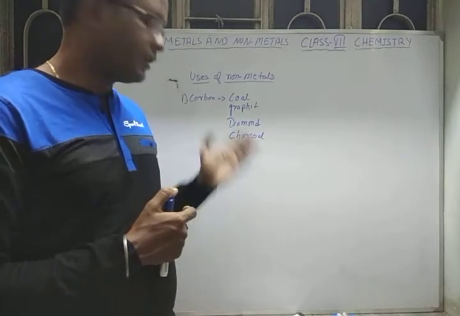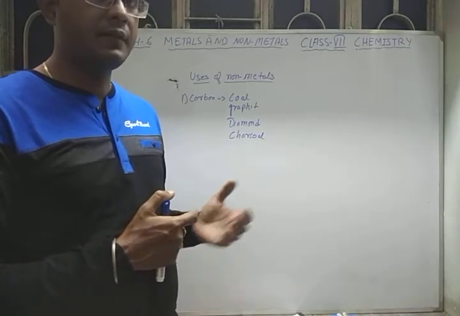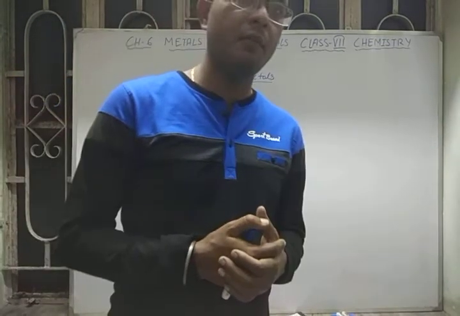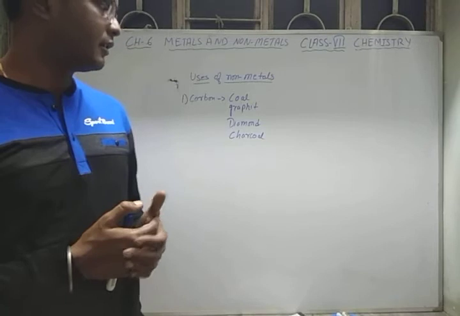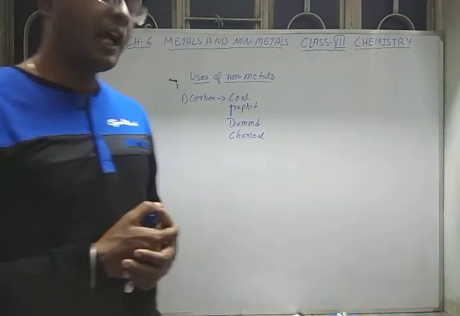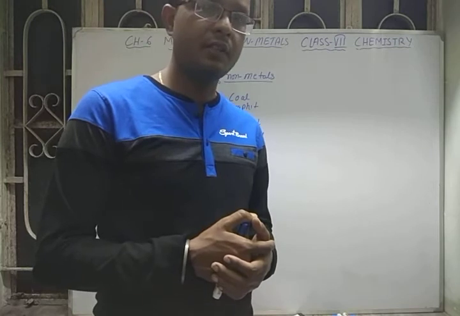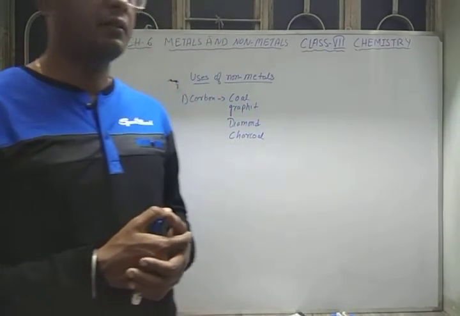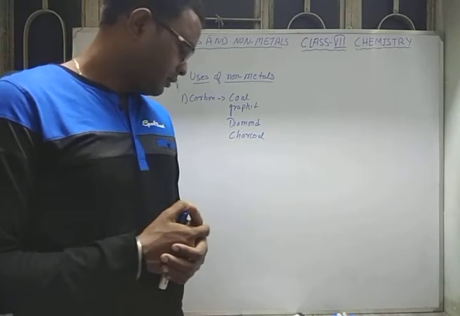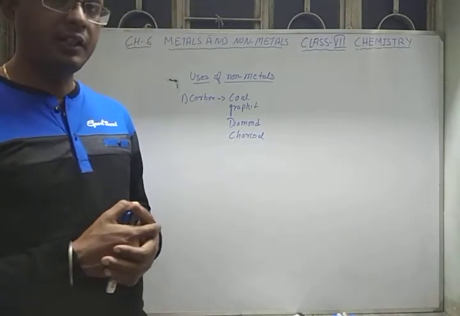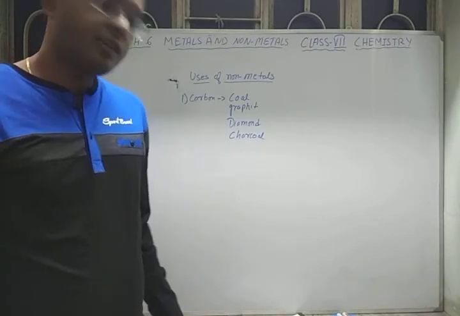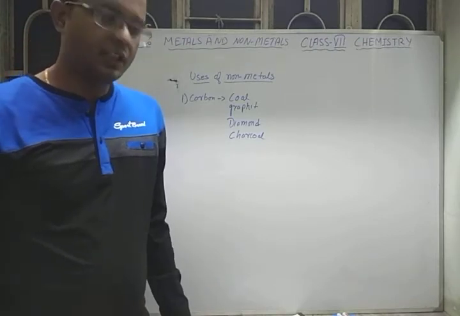Next is diamond. As you know, diamond is another form of carbon. It is also a crystalline form of carbon. It is tetrahedral. It has a very high refractive index. Due to its high refractive index, its value is very high. It is very shiny. It is also found naturally in nature.